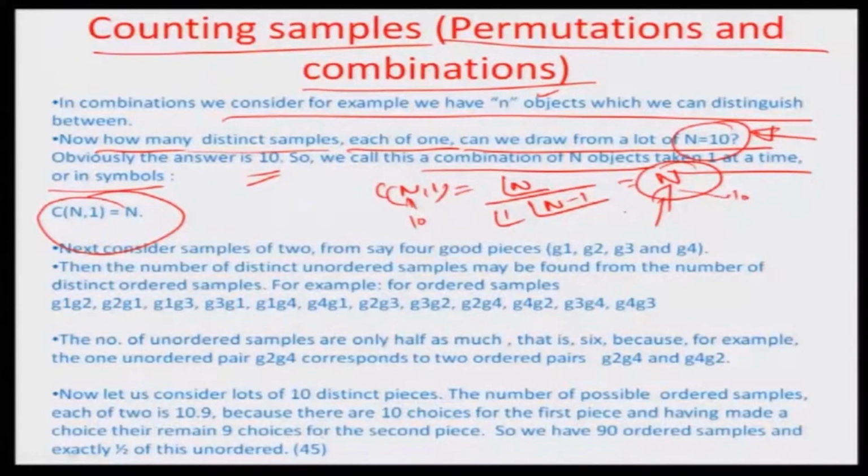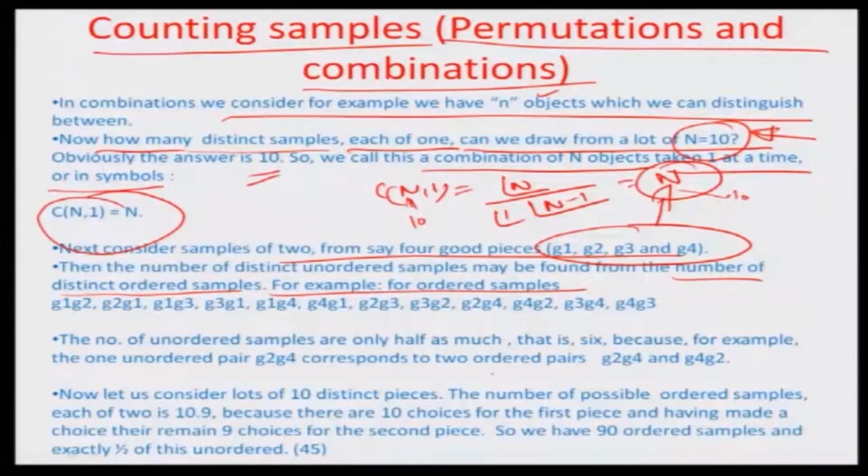So next consider samples of 2 from, say, 4 good pieces G1, G2, G3 and G4. Now the number of distinct unordered samples may be found from the number of distinct ordered samples. For example, for the ordered samples you can have G1, G2 or G2, G1. These are essentially the same, only in the first draw in one case you have G1, in another case you have G2. Similarly G1, G3, G3, G1, G1, G4, G4, G1, G2, G3, G3, G2, G2, G4, G4, G2 and G3, G4, G4, G3. So you do not have a precedence of what comes first, and you are basically arranging all the samples in a certain order.